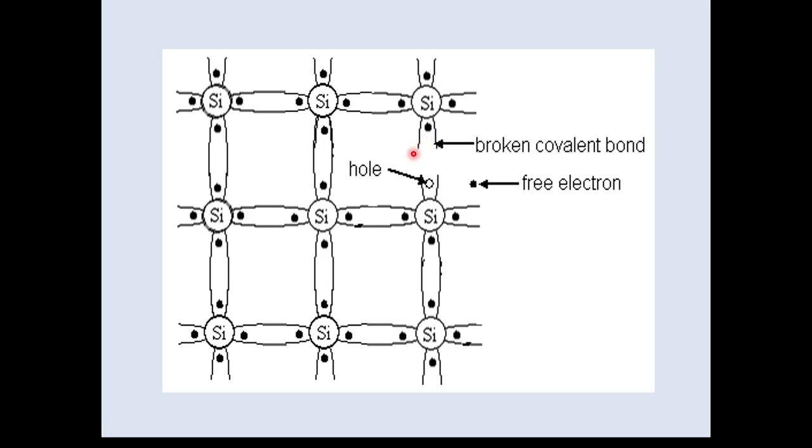So here the covalent bond is broken due to the thermal energy supplied, and because of this one electron becomes free. So in this broken covalent bond there is a shortage of one electron, or we can say there is a vacancy of one electron. A missing electron is there, and this missing electron is called a hole. In this hole another electron jumps into this hole, so in the second covalent bond one electron vacancy remains. So this missing electron we call a hole. When we say that an electron moves in one particular direction, we say that the hole moves in exactly the opposite direction.